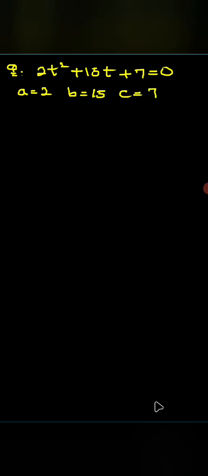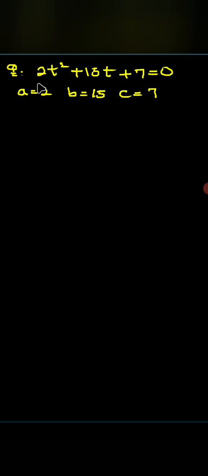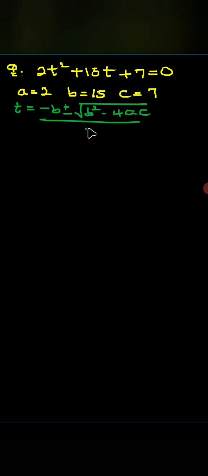Now in this case, the question is using the variable t, not x. So in my formula, I will change the variable x to t. So I'll be having t equals minus b plus or minus square root of b squared minus 4ac all over 2a.